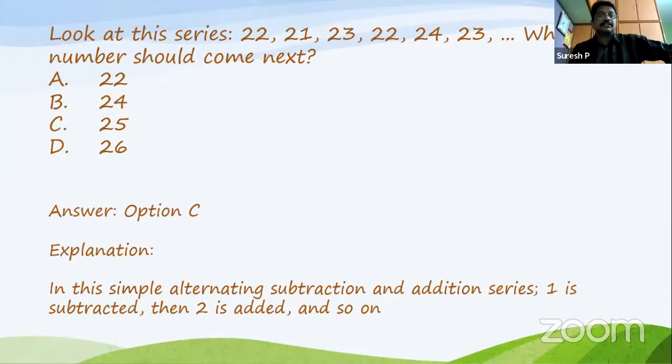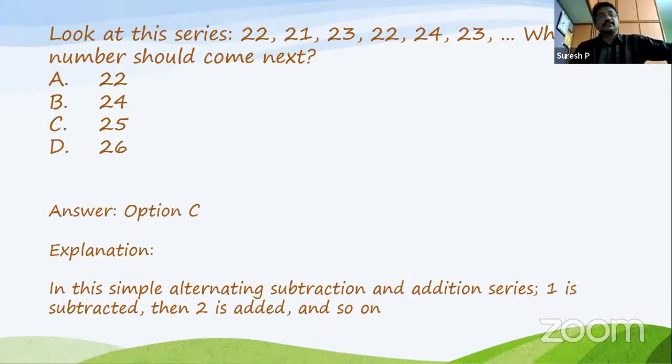The series is 22, 21, 23, 22, 24, 23. When you observe it, 22 minus 1 is 21. 21 plus 2 is 23. 23 minus 1 is 22. 22 plus 2 is 24. 24 minus 1 is 23.